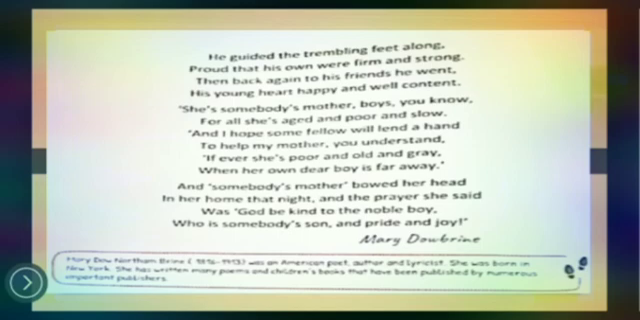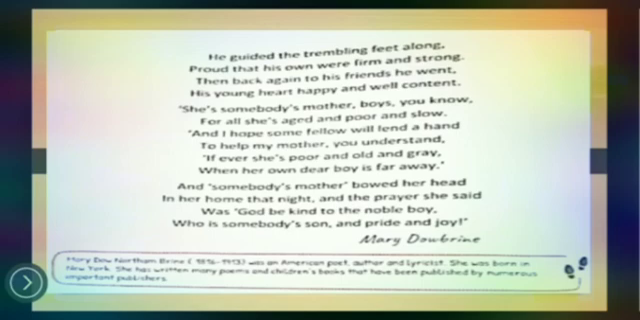She is somebody's mother, boys, for all she is aged and poor and slow. He was saying that she is somebody else's mother, and now he was telling his friends, for all she is aged and poor and slow. And I hope some fellow will lend a hand to help my mother.